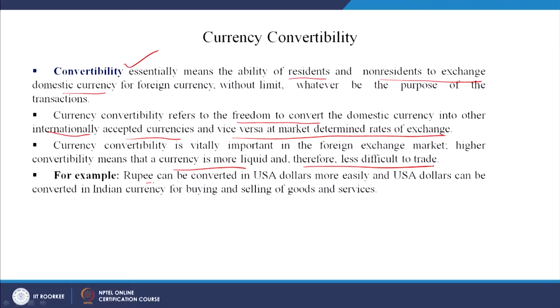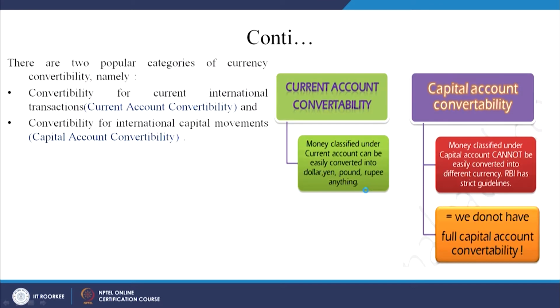Nobody would like to get into a bureaucratic and very long process; nobody wants to waste time. For example, the rupee can be converted into US dollars easily, and US dollars can be converted into Indian currency for buying and selling of goods and services. This is an example.